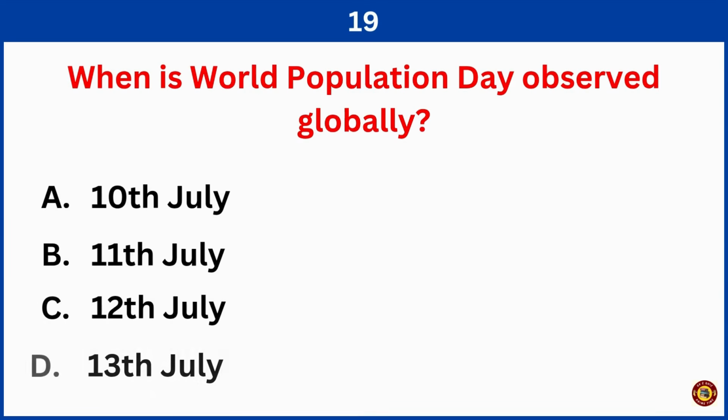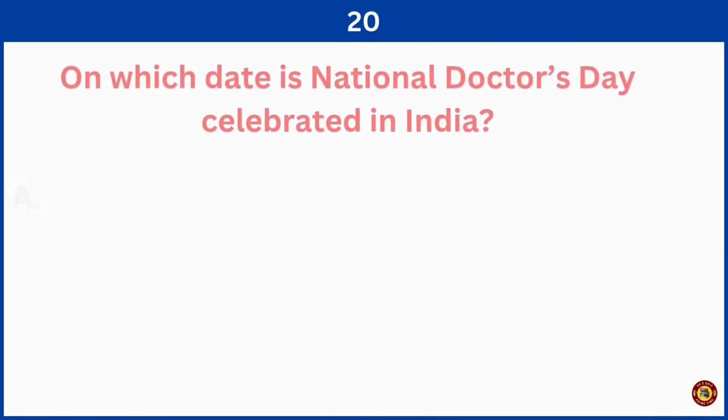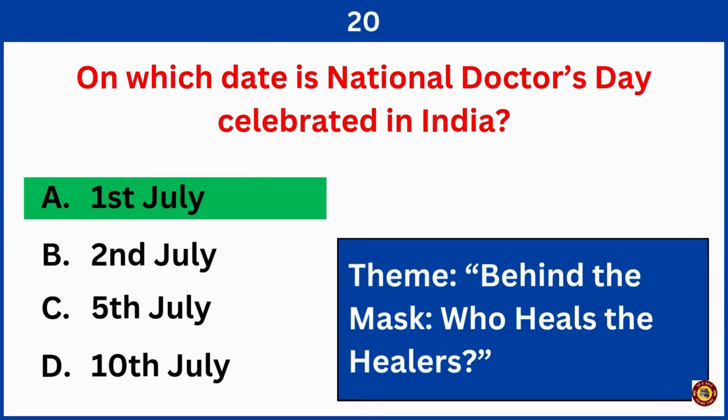When is World Population Day observed globally? Right answer is option B, 11th July. On which date is National Doctors' Day celebrated in India? Correct answer is option A, 1st July.